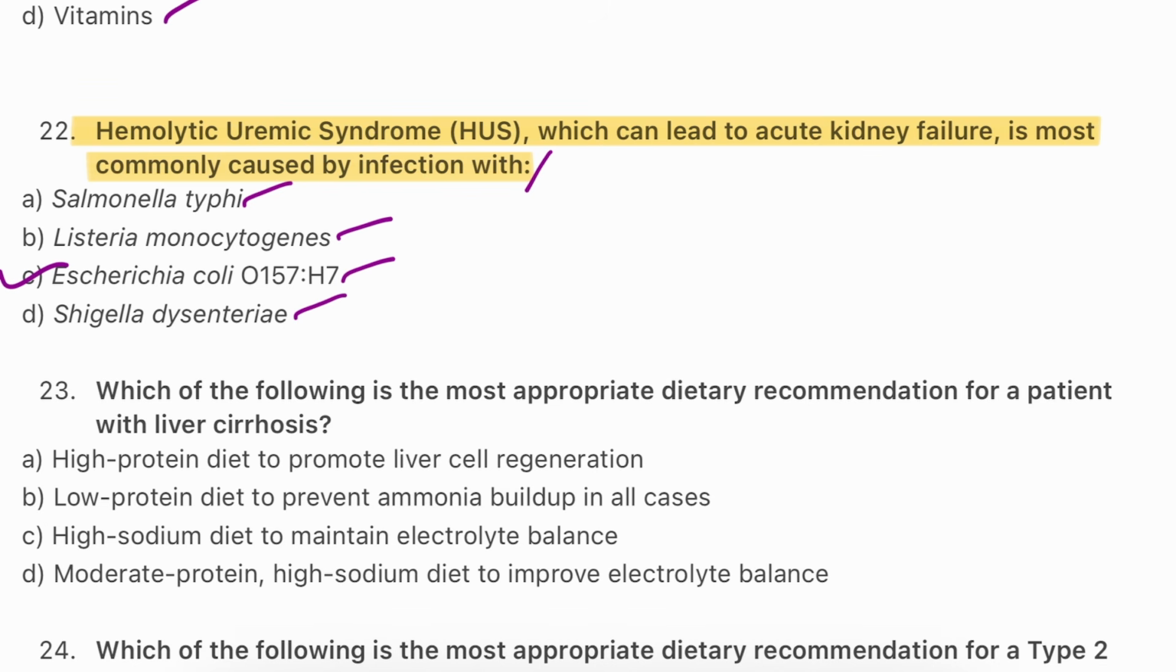So here the answer will be C. E. coli. This strain produces Shiga toxin that damages kidney. HUS mainly affects children and can lead to acute renal failure.